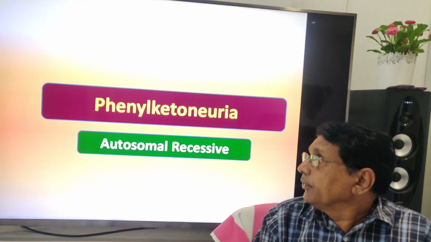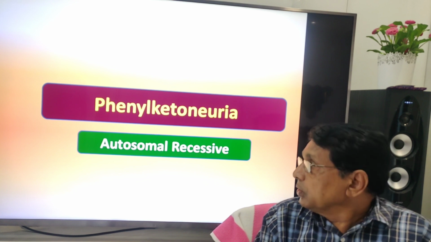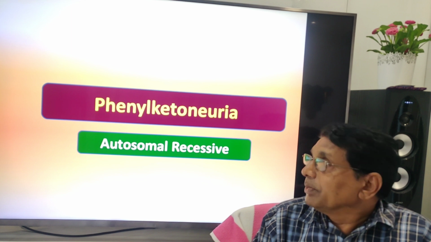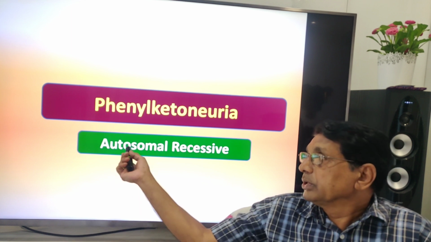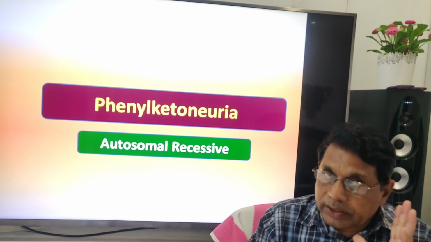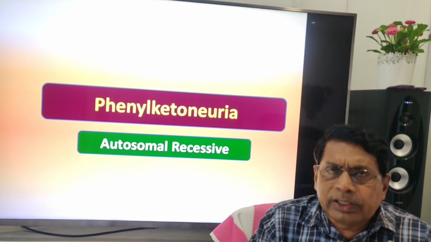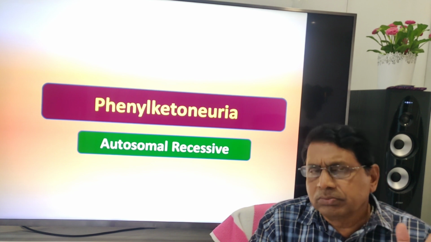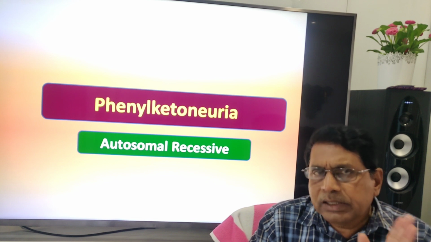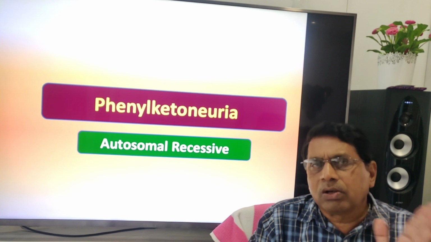Then another, phenylketonuria, autosomal recessive, gene present on autosomes. Again, recessive. All the diseases included in your syllabus are recessive. Take it as a general rule. But some are on sex chromosomes, some are on autosomes.